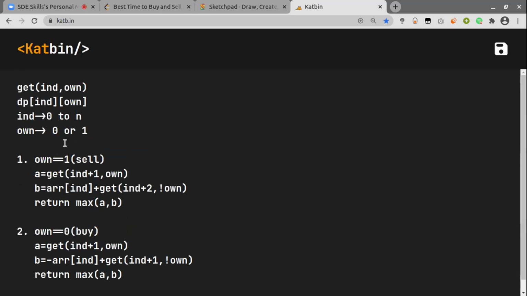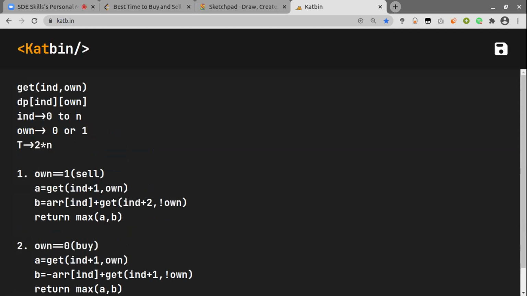And so the overall time complexity will come out to be 2 into n, because index takes n values and own takes only 2 values. Similarly for the space, we will need a 2 cross n matrix for the memoization. So I think this is the space complexity as well.